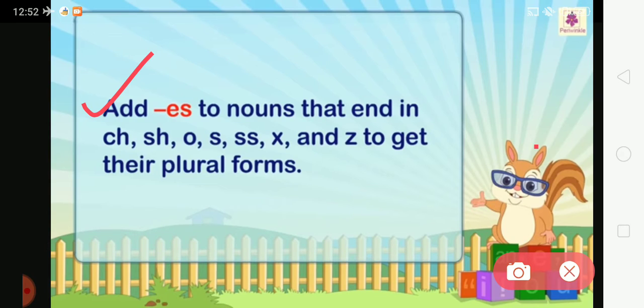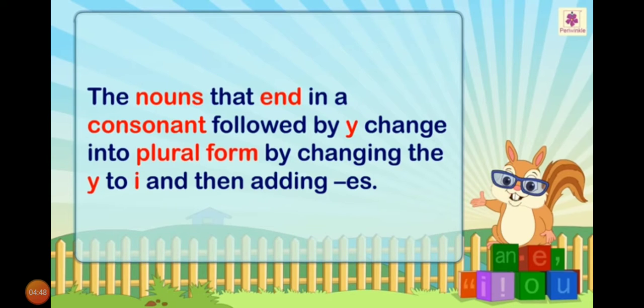For example, ostrich. So ostriches, we have to use es at the end of ostrich. Students, here is one more instruction for you: the nouns that end in a consonant followed by y change into plural form by changing the y to i. We have to convert y into i and then add es.